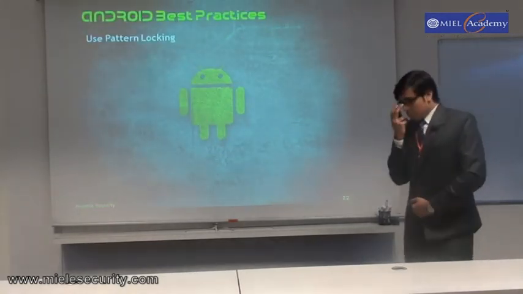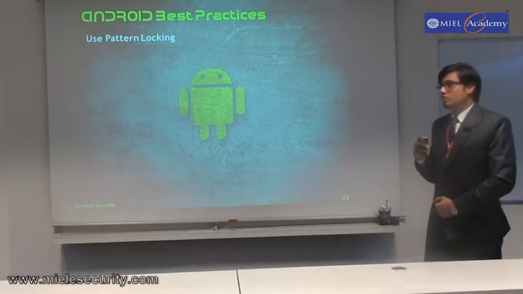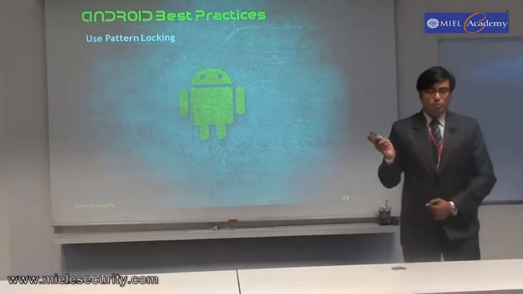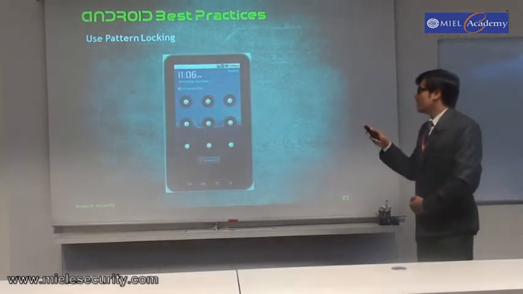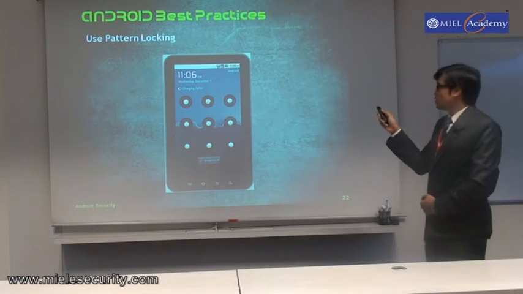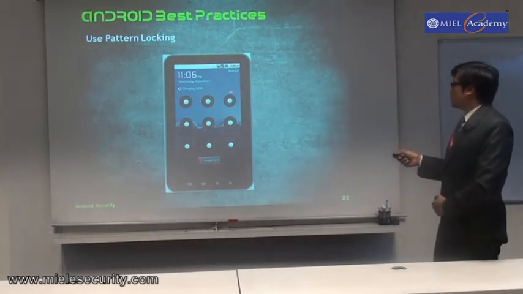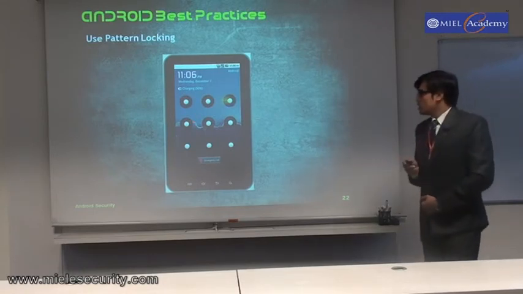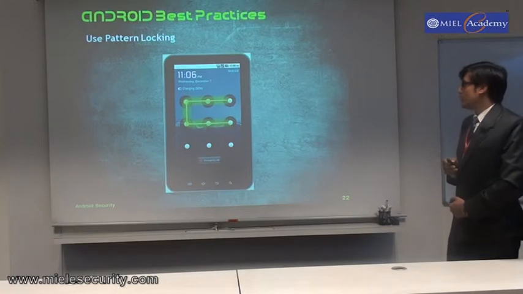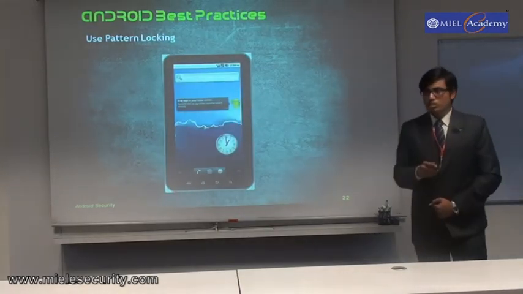Now this is a new technique which is called pattern locking. If you are not sure that you have a very strong password, you can use a pattern lock. So we will see how it works. Now this is a pattern. You create a pattern which only you know, like how you will unlock this. Suppose I create a pattern like this. So now to unlock this I have to do this. Then I create this pattern, and the phone gets unlocked. And when I don't know this, no one can unlock it.